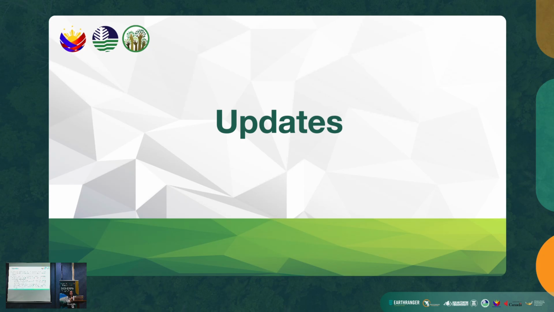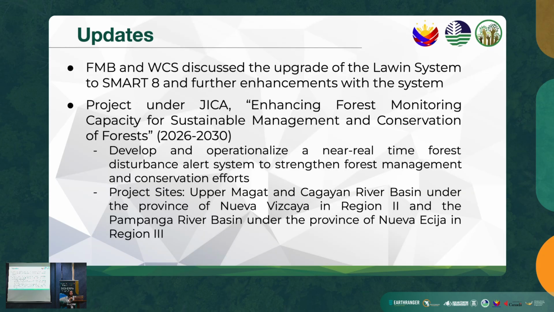To end this presentation, here are some updates on the Lawin system. So currently, the FMB and the Wildlife Conservation Society have discussed an upgrade of the Lawin system to SMART 8 and further enhancements of the system by exploring the SMART Cloud and additional features, such as recording of observations, post-patrol activities, and the update of the dashboard.